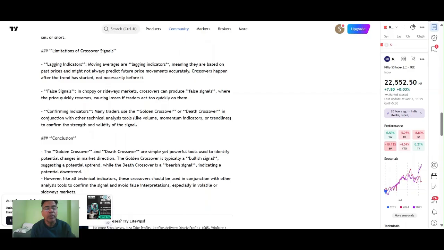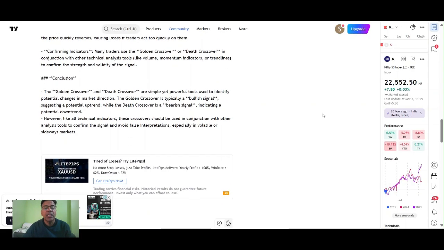The golden crossover and death crossover are simple yet powerful tools used to identify potential changes in market direction. The golden crossover is typically a bullish signal suggesting a potential uptrend, while the death crossover is a bearish signal indicating a potential downtrend. However, like all technical indicators, these crossovers should be used in conjunction with other analysis tools to confirm the signal and avoid false interpretation, especially in volatile or sideways markets.